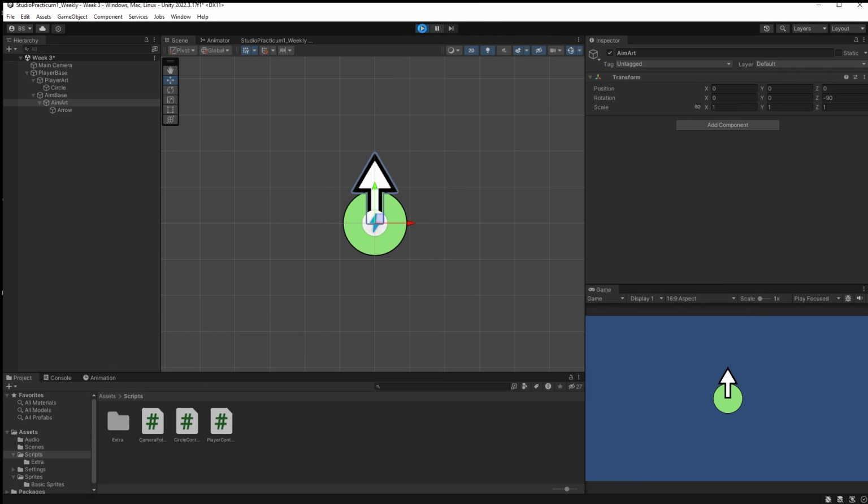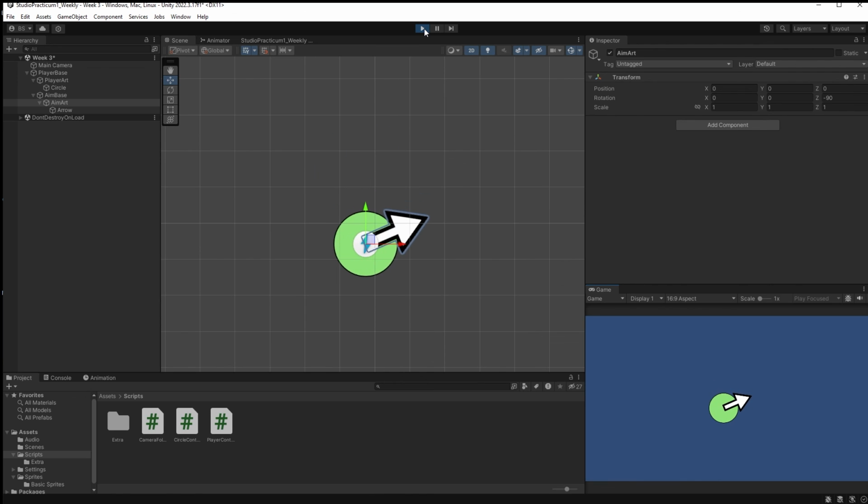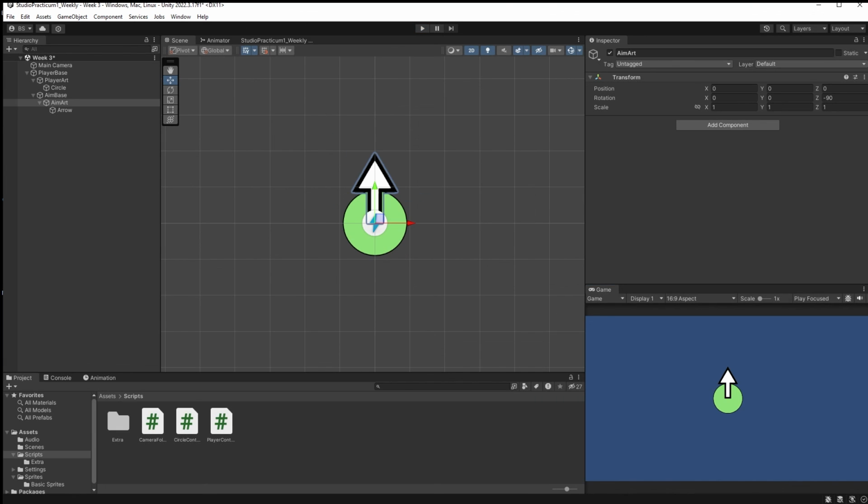Now when I hit play, with my art adjusted, I didn't adjust the actual base itself. Now, if I'm pointing upwards, my arrow is pointing upwards. If I'm pointing to the left, I'm pointing left. If I'm pointing right, look at that. It works exactly like I want. I can move. I can aim independently. Awesome. And that's exactly what we wanted to achieve for this particular video.